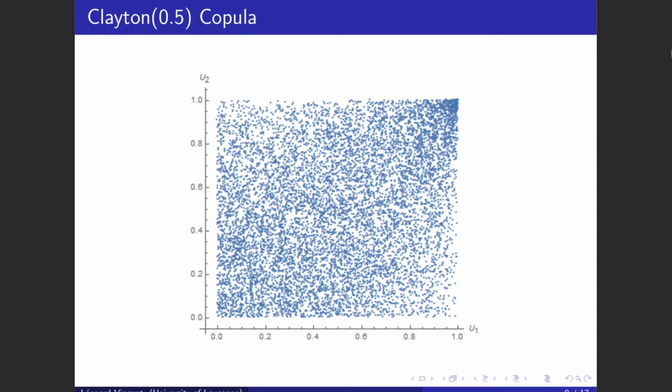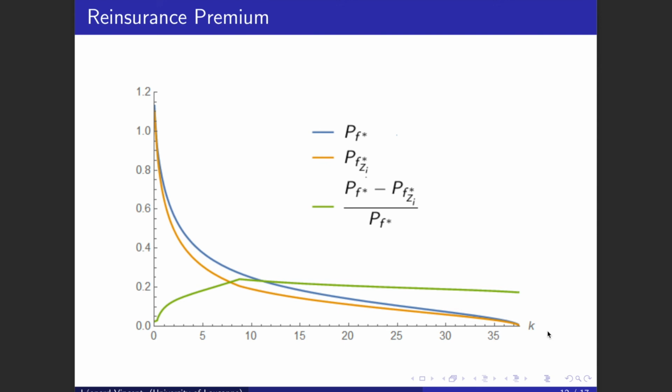So here I drew a bivariate random sample from the Clayton copula, and you can see that it is mostly independent and it has only a right tail dependency. On this plot, you have the reinsurance premium for all possible K. And remember that K was the value to which the insurer decides to reduce the total risks. So the blue curve is the reinsurance premium for the optimal standard reinsurance, and the yellow one is the reinsurance premium for the optimal indexed reinsurance.